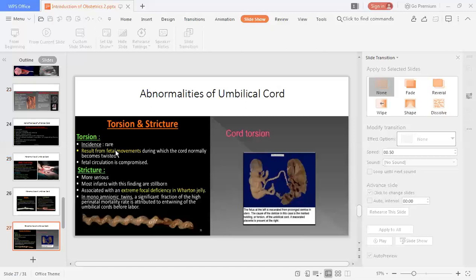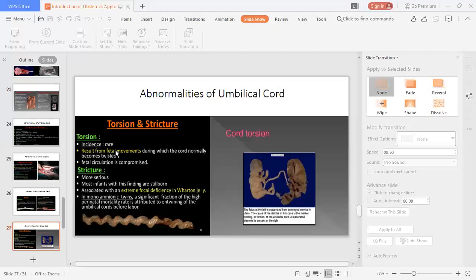So it is very serious, because it affects fetal movement, during which the cord normally becomes twisted and fetal circulation is compromised. Infants with these findings are stillborn, associated with an extreme focal deficiency. Then there are monoamniotic twins.